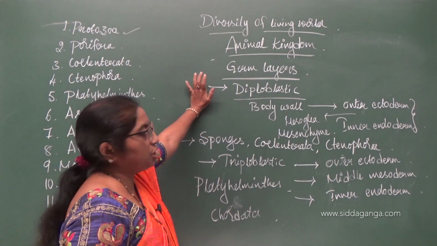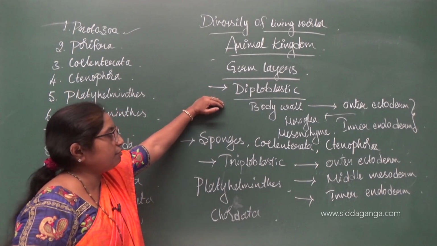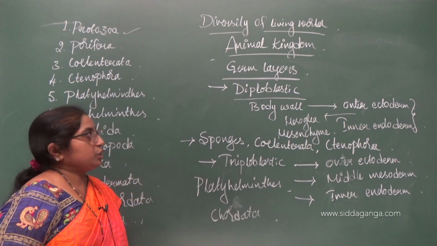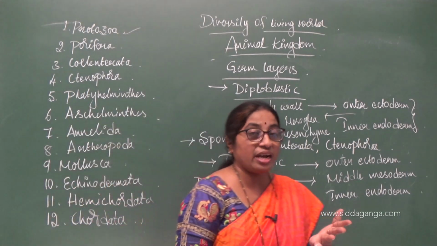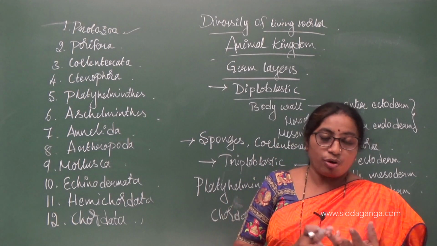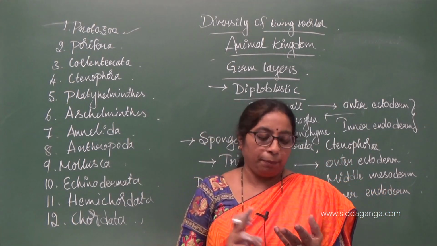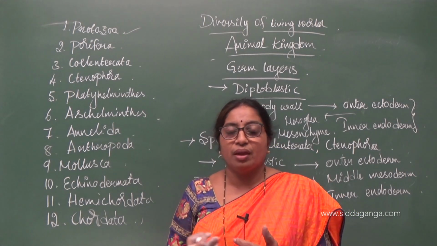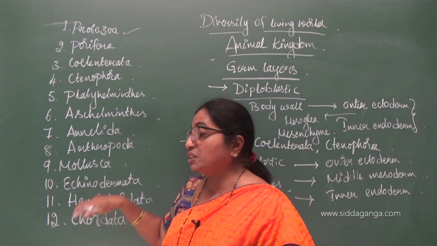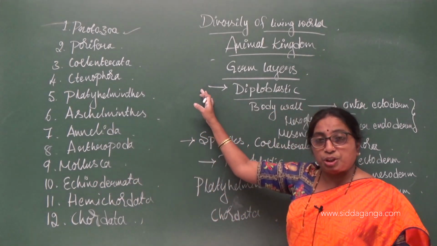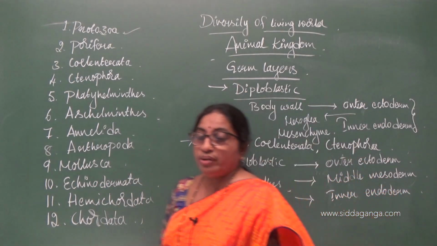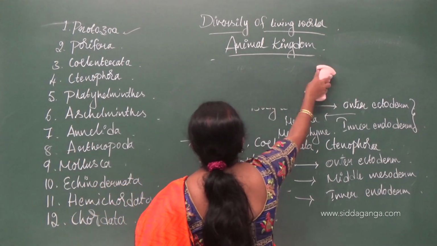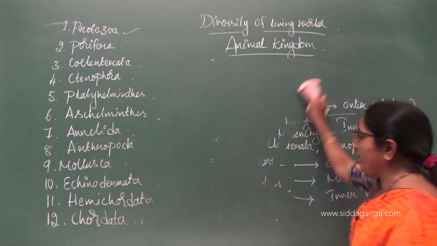Based on the germ layers, animals have been classified into diploblastic and triploblastic. We studied the classification based on body organization, digestive system, circulatory system, symmetry, germ layers, and next we will study classification based on body cavity.